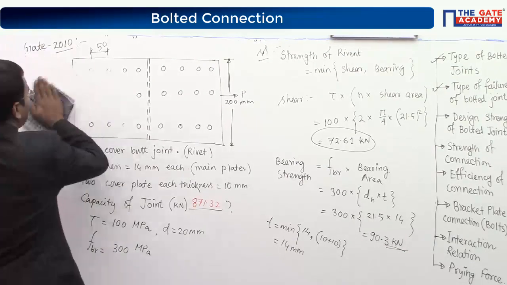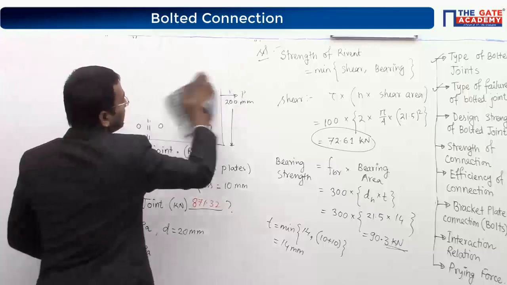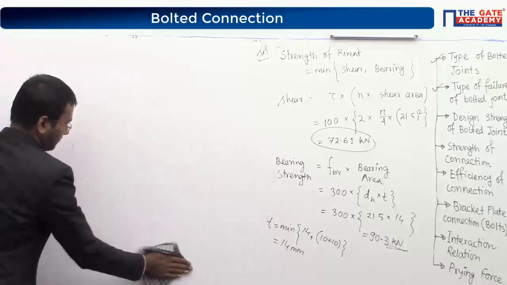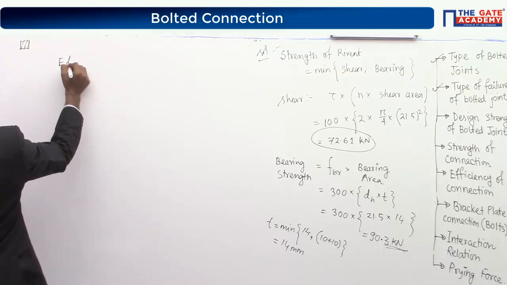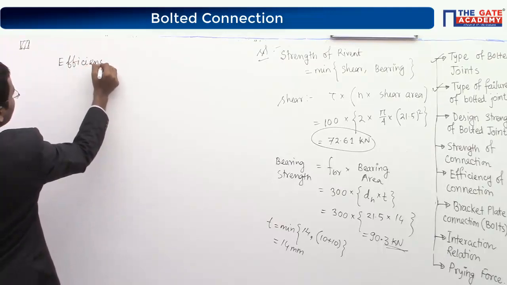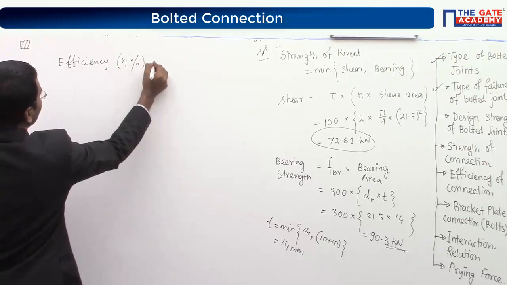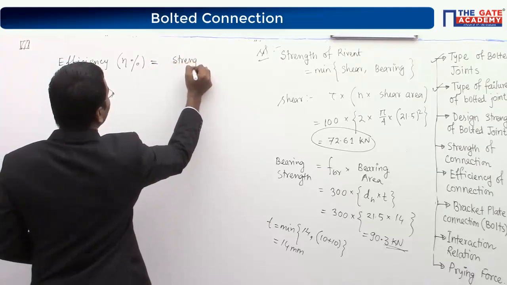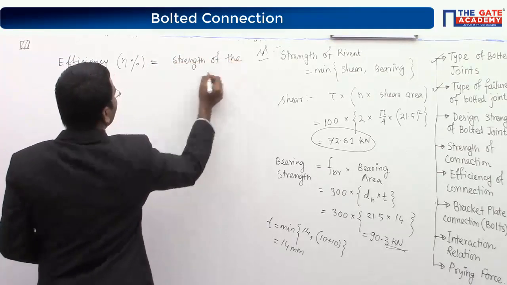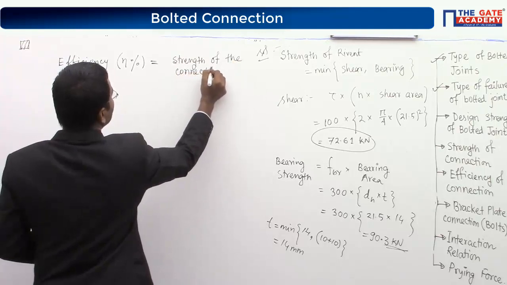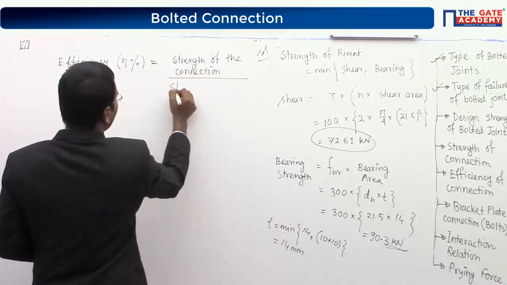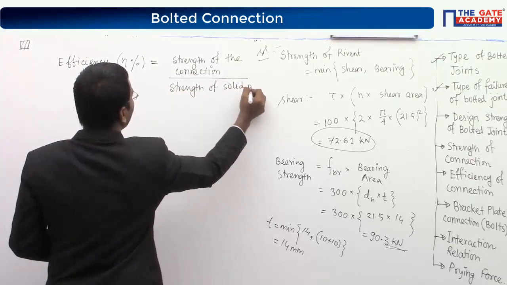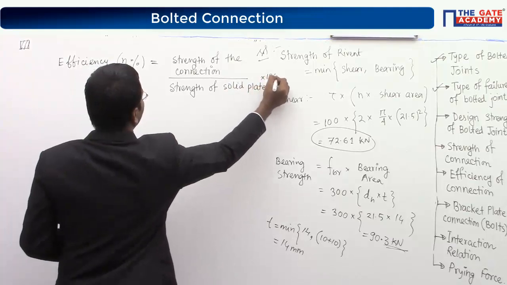Fine, so write down the efficiency of the connection. Remember this one: efficiency in terms of percentage is equal to the strength of the connection, or joint connection, divided by the strength of the solid plate, multiplied by 100%.